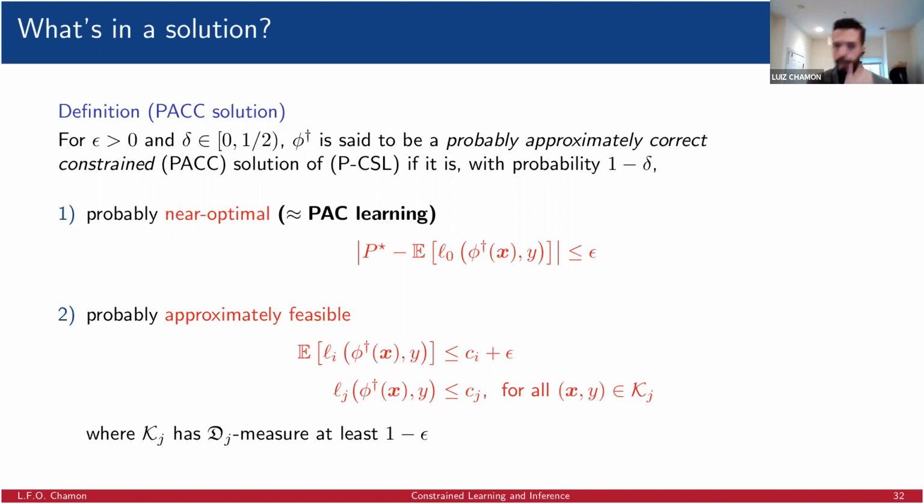And the joke that I like to make about probably approximately correct solutions is that they are like first year graduate students, like Juan, right? So they are not going to be really correct. You want them to be in the ballpark of the right solution, which is the approximately part, and they're not going to get to the ballpark even always, but you would like that to happen often. So this is like the probably part of it. So this is the type of solution that we are looking for. That's what we can expect to get, right?